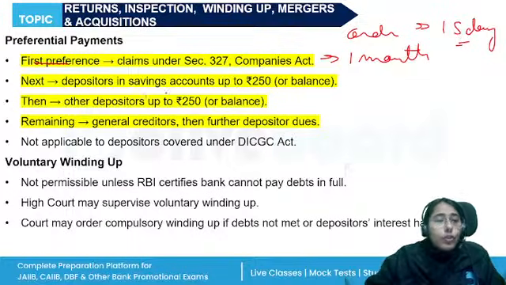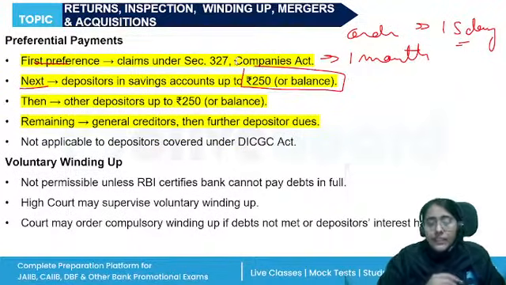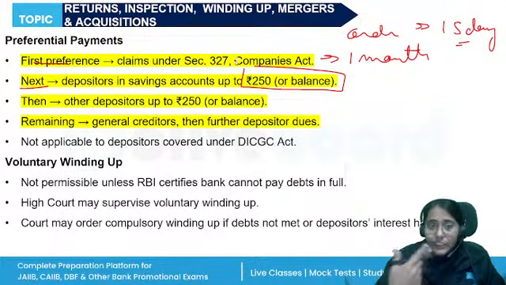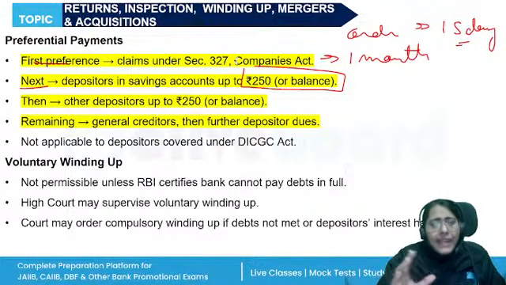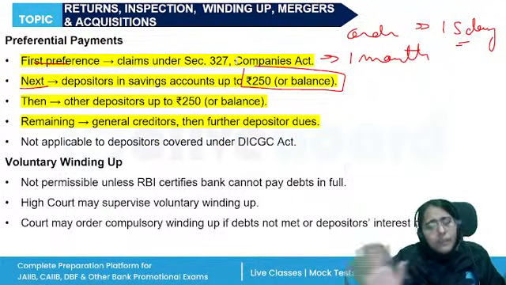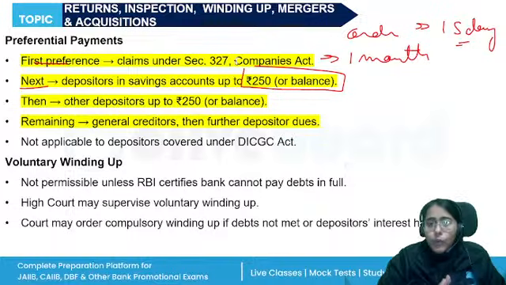After that, those depositors who have rupees 250 in their savings account will be paid off. Then the other depositors get priority over all the other creditors. Whatever balance is left will be utilized to make payment for the general creditors, and then anything else that is left will again be paid off to the depositors. Okay.